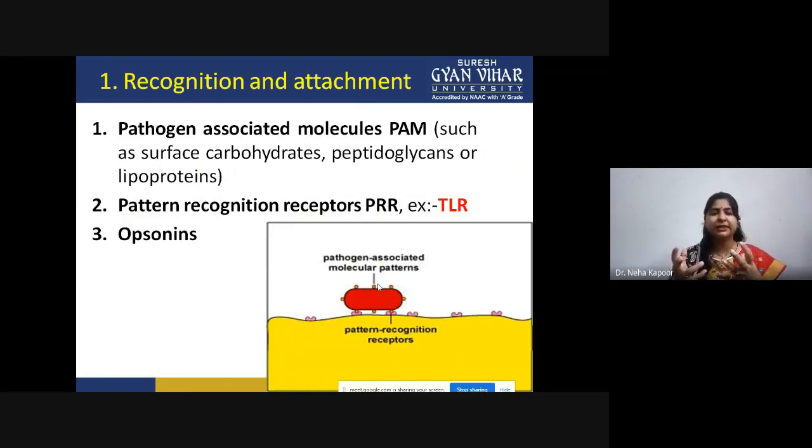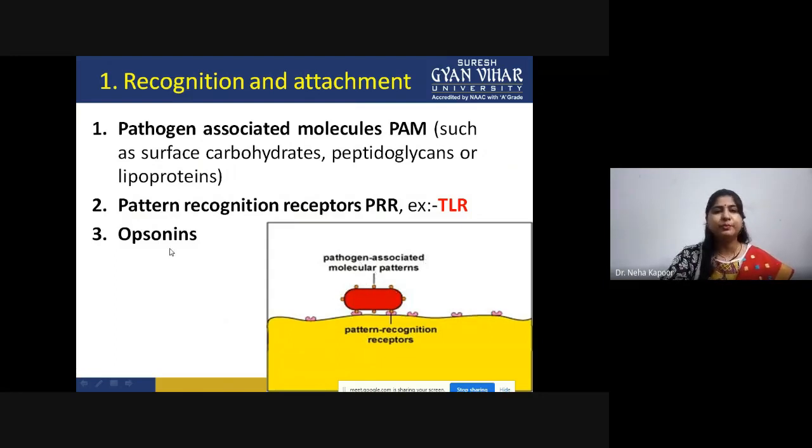How will they recognize it? They will recognize those patterns with the help of pattern recognition receptors. As you can see in this picture, the yellow one is the phagocytic cell. On the surface, pattern recognition receptors are present, that is PRR. An example is toll-like receptors. This is a bacteria, and on the surface you can see light orange color molecules. These are known as pathogen associated molecular patterns, that is PAMP.